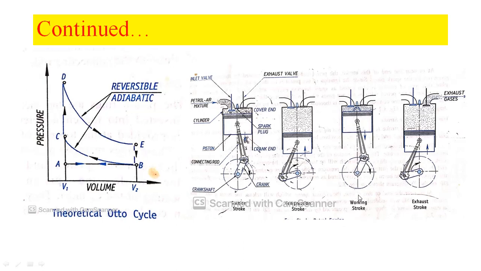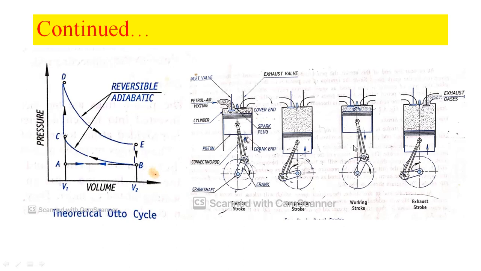So coming to the third stroke, the working stroke. During this stroke, both the valves, inlet and exhaust, are closed here. Because of the combustion process, the fuel releases heat energy. This heat energy develops a pressure, and that pressure acts on the top of the piston. So because of the high pressure exerted onto the top of the piston, it travels from cover end to crank end.